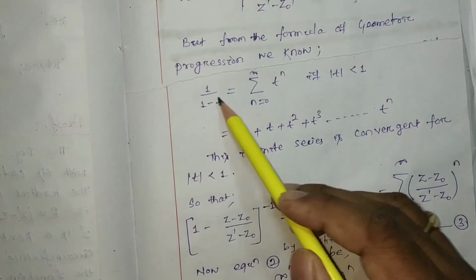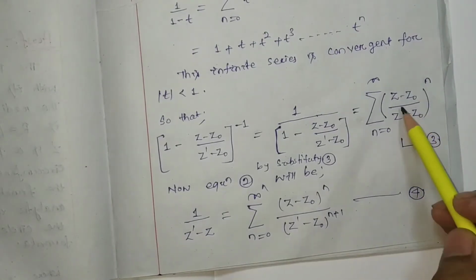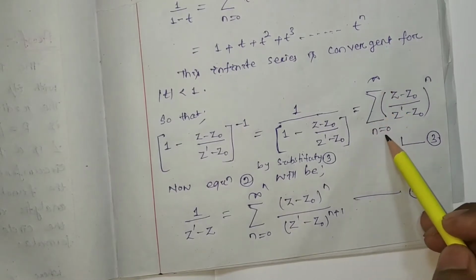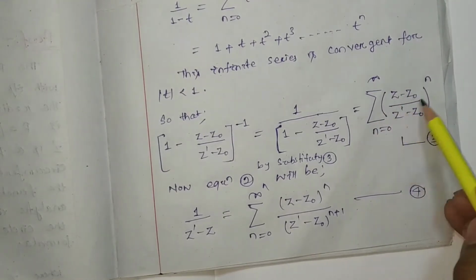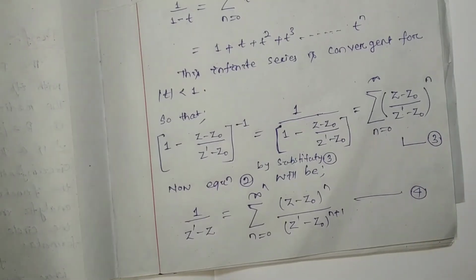So instead of t, I write (z minus z0) by (z' minus z0), summation over n equal to 0 to infinity of ((z minus z0) by (z' minus z0)) to the power n. Let this be equation number 3.